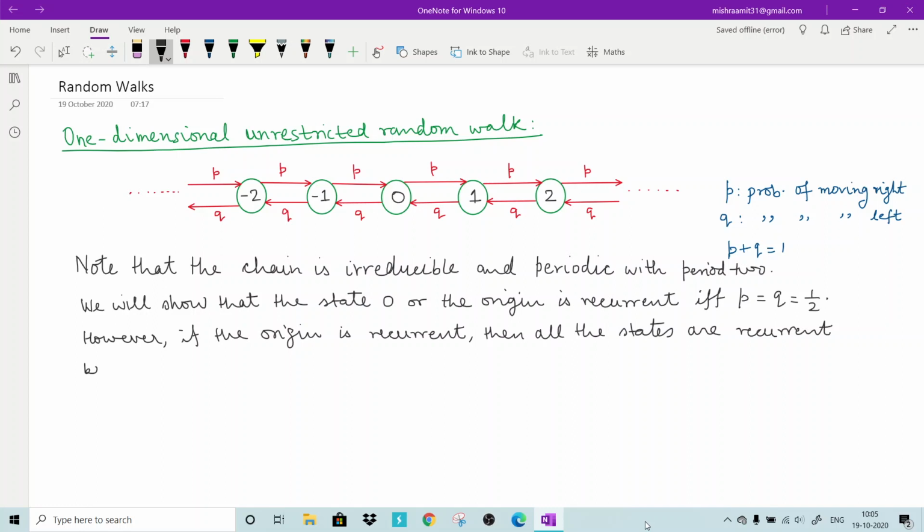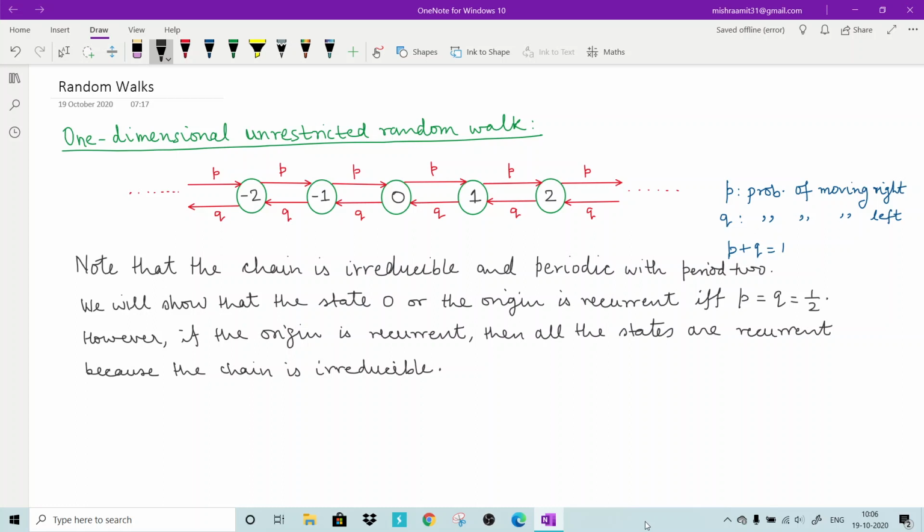Why will that happen? Because the chain is irreducible.